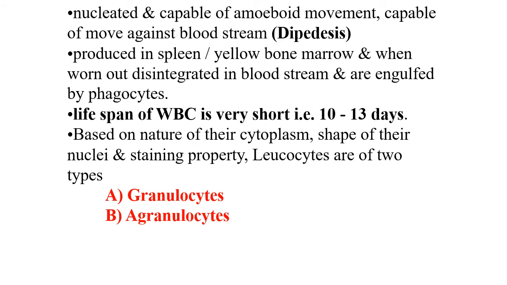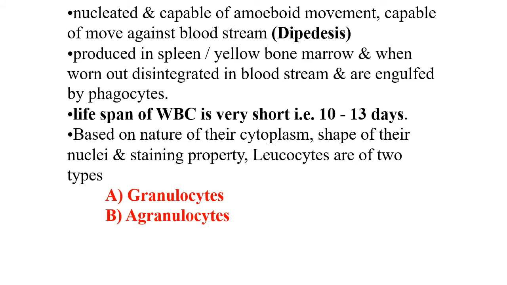These WBCs are produced in the spleen and yellow bone marrow, and when worn out, they are disintegrated in the bloodstream and engulfed by phagocytic cells called phagocytes. The lifespan of a WBC is very short, around 10 to 13 days. Now based on the nature of their cytoplasm, shape of nuclei and staining property, leukocytes are of two types.